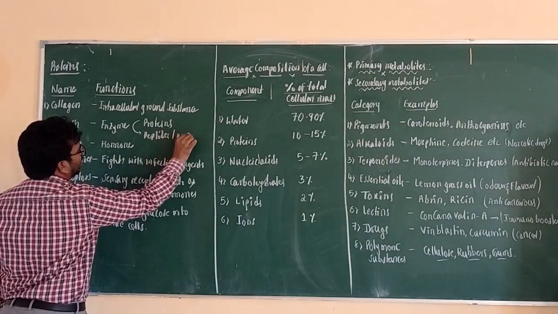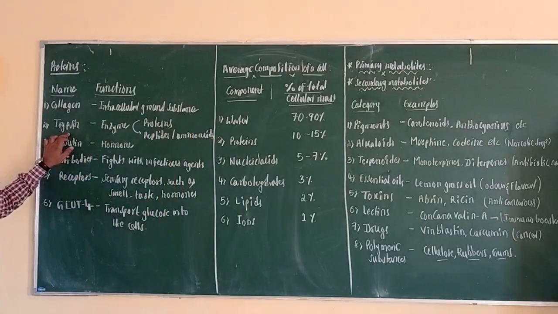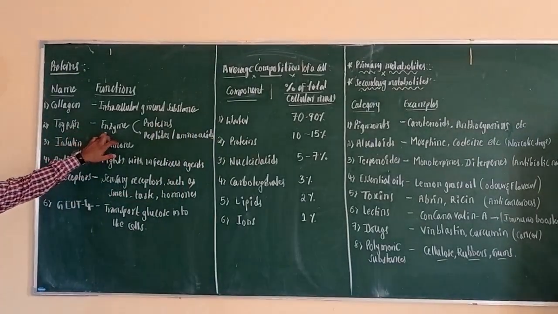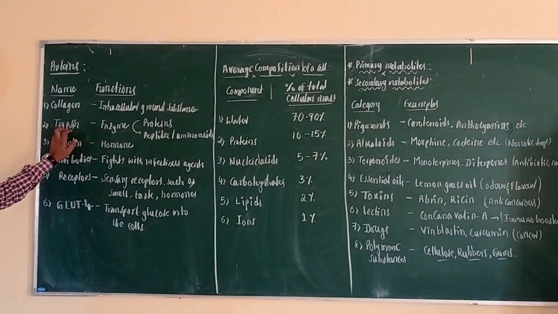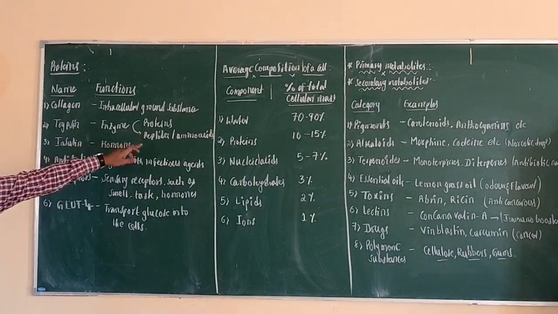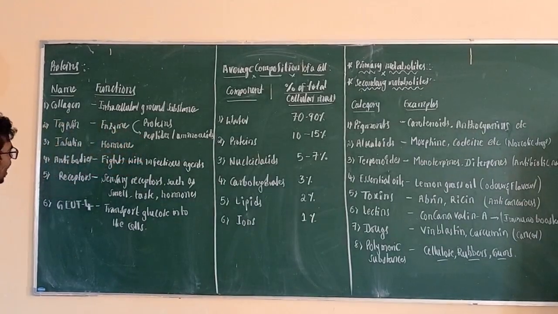Amino acids. This we call hydrolytic enzymes or digestive enzymes. Trypsin is present in the small intestine of animals and helps to break proteins into peptides or smaller molecules, that is, amino acids.